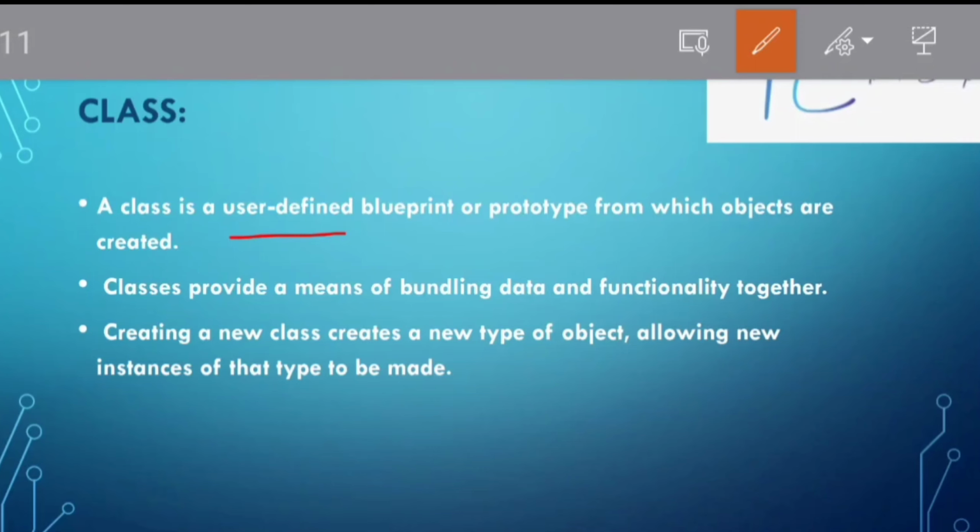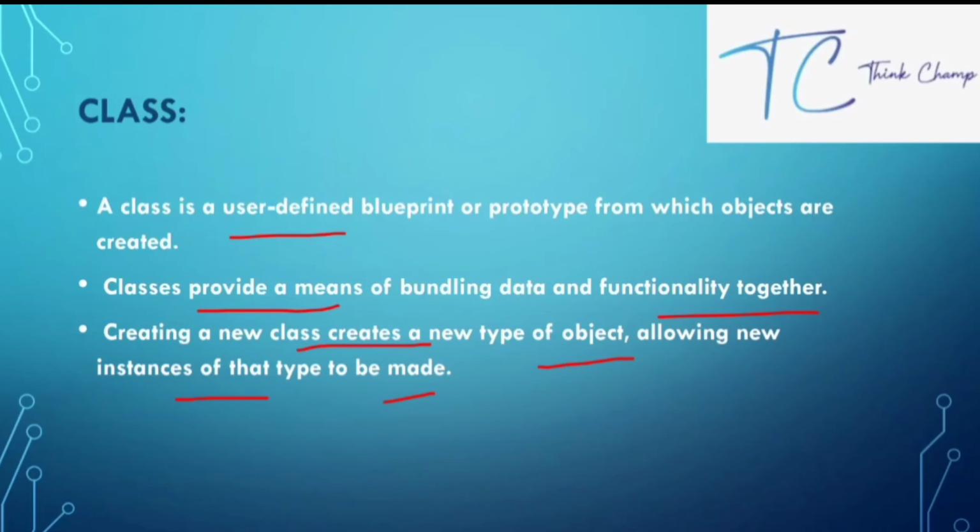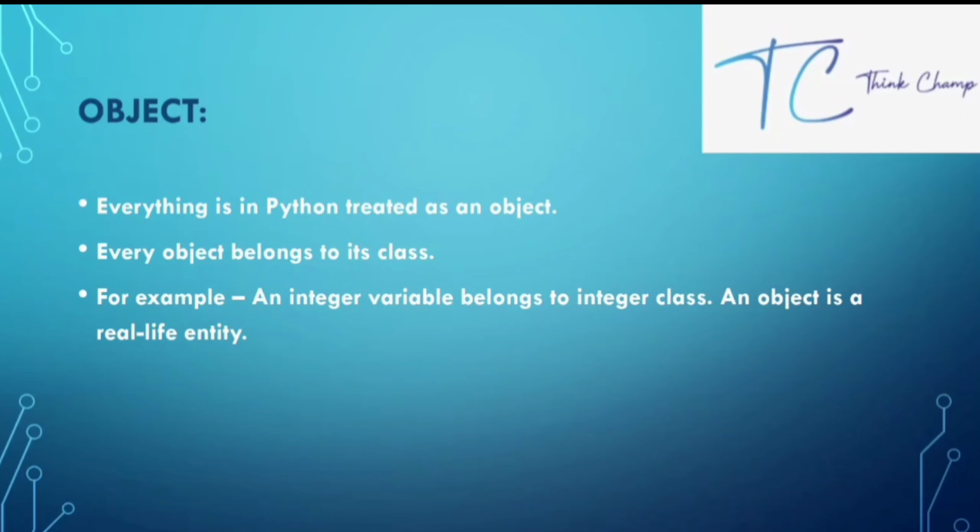A class is a user-defined blueprint or prototype from which objects are created. Class provides a means of bundling data and functionality together. That combination of functions and data is known as a class. Creating a new class creates a new type of object, allowing new instances of that type to be made. That is about class. Next we can see object.